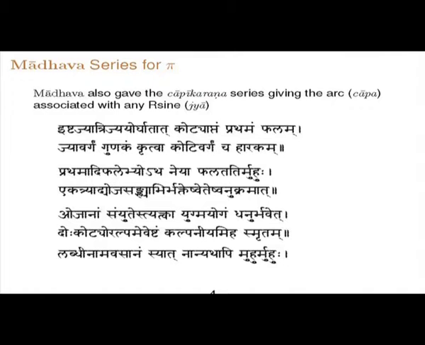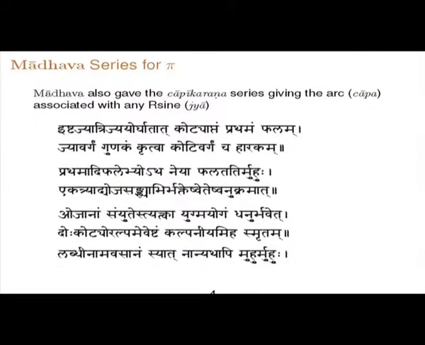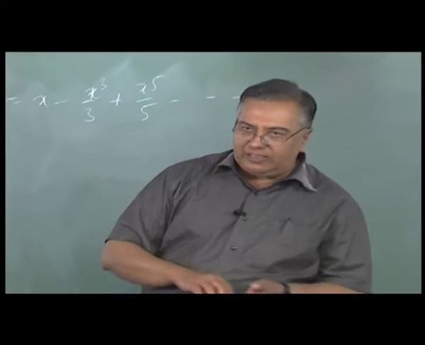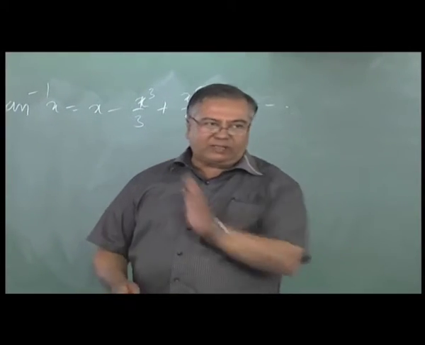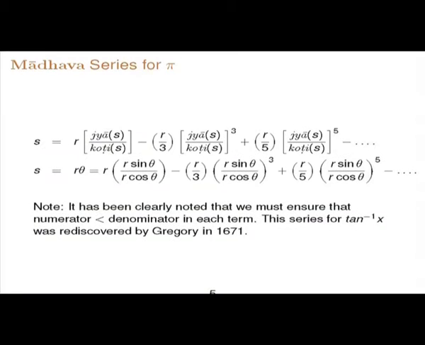Do kotyoho alpameva ishtam kalpaniyam iha smritam. So between the jya and the koti you have to think of the smaller one. So in the first quadrant it is sine by cos, otherwise labdinam avasanam syat na anyathapi muhurmuhu. So unless you take the smaller one as the numerator and the larger one as the denominator, you will never have the successive terms becoming smaller and smaller. So that is how this is called the Chapikarana verse. So the jya has been converted to a chapa. You know the jya, from the jya you know the koti. So the ratio you take, and this series will give you the chapa or dhanu associated with the given jya. So this is the Gregory series.